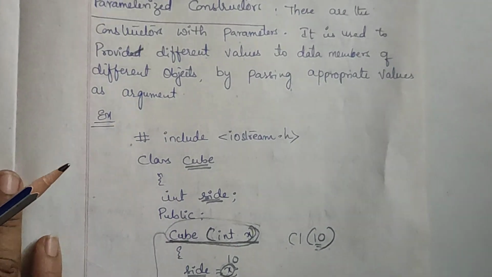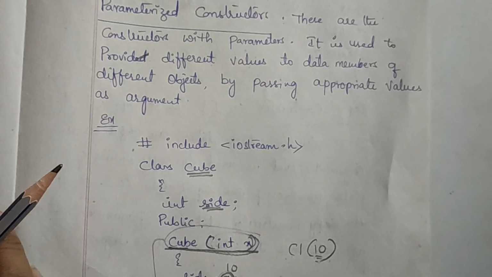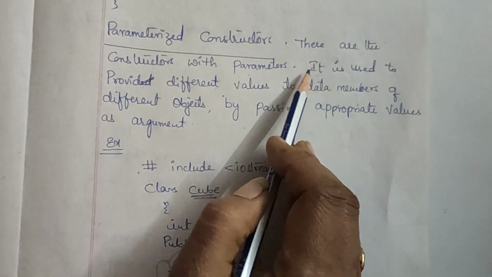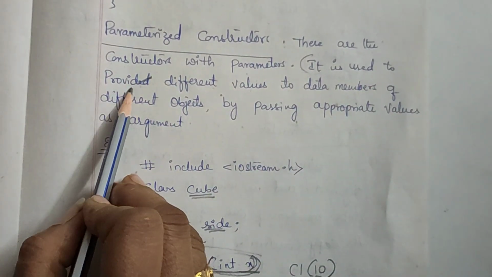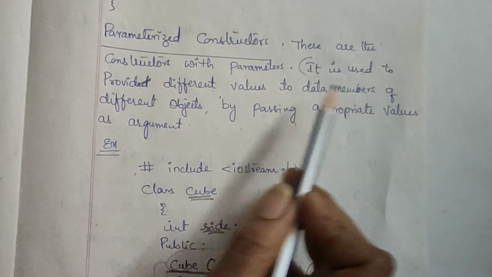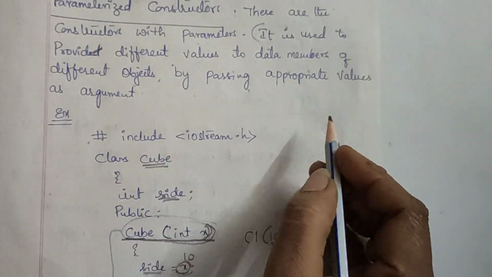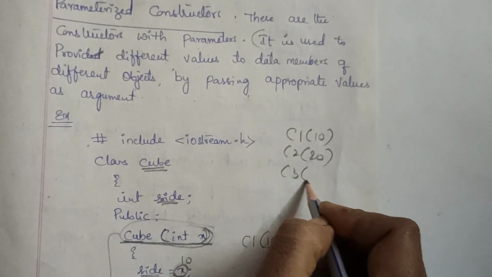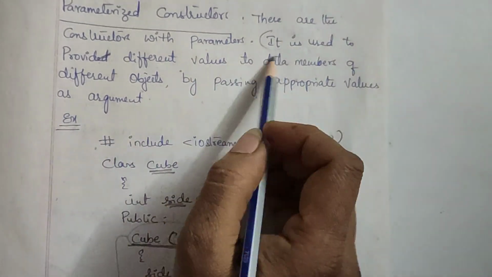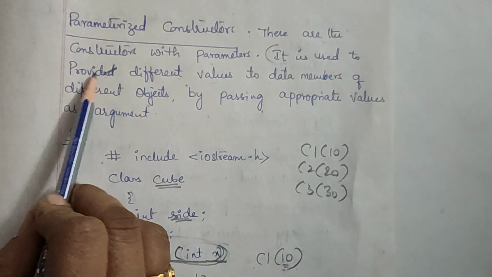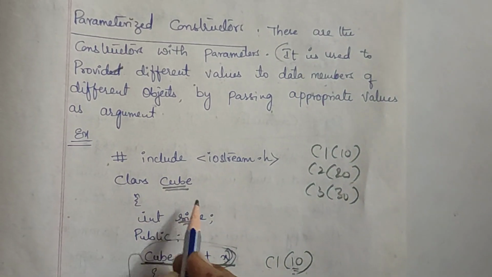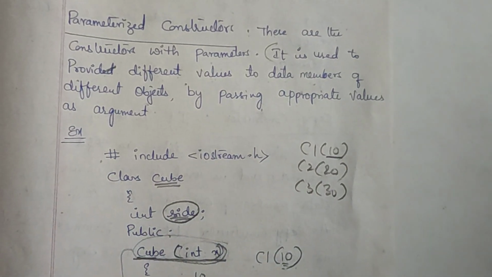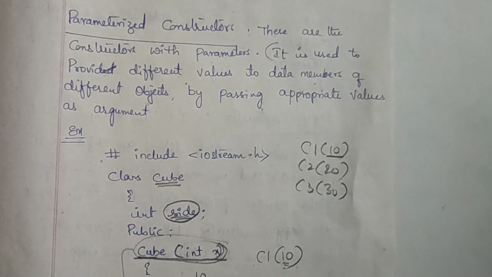So I told you that I'll come back to this once I'm done with the example. Here observe, it is used to provide different values of data members of different objects. What are the objects we have taken here? C1, C2 and C3 in the main section, isn't it? So it is used to provide different values to data members. What is the data member here? Side, isn't it? So one time when I'm calling it with C1, it is giving 10 for side.